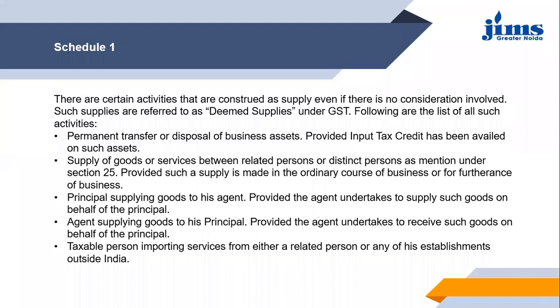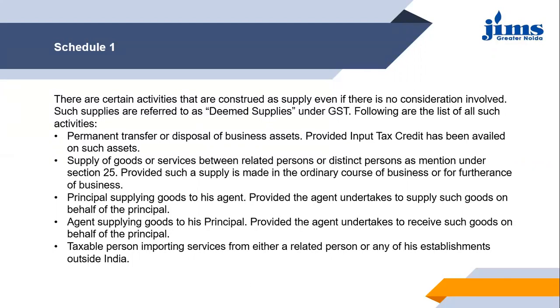Or they are holding not less than 25% or more of the outstanding shares or the voting rights of each other's companies. Or you can say that they are directly or indirectly controlling each other, or directly or indirectly they are controlled by any person. All these situations will tell you that the two persons who are involved in the supply are the related person.